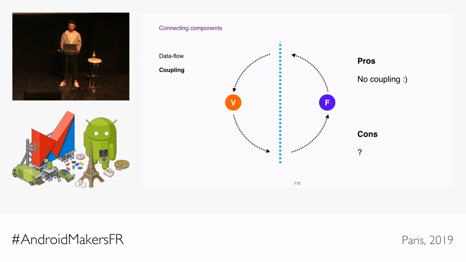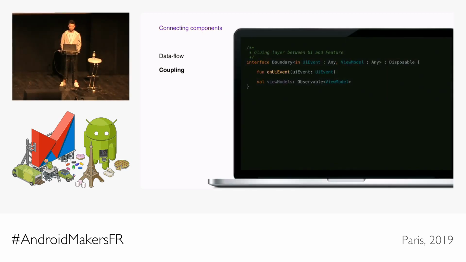So now we have separated the view and the feature. We need some transformation in both directions. We need to transform state to view model and the events to wishes. So how can we do that? We tried to create a layer here called the boundary to do this job. We even standardized this as an interface with generic types for UI event and view model. And you could notify it of a UI event happening and subscribe to the stream of view models. But it was kind of a short-lived thing because we realized that this wasn't flexible enough.